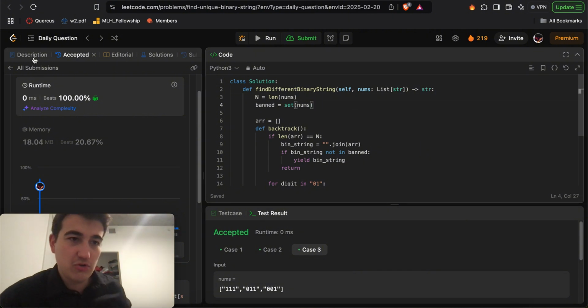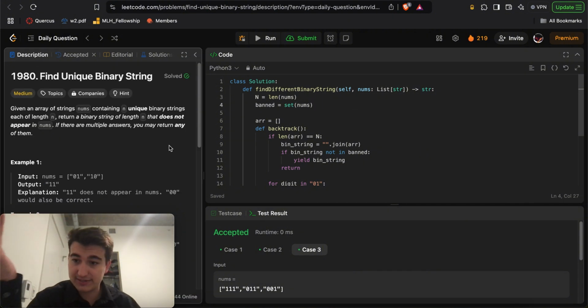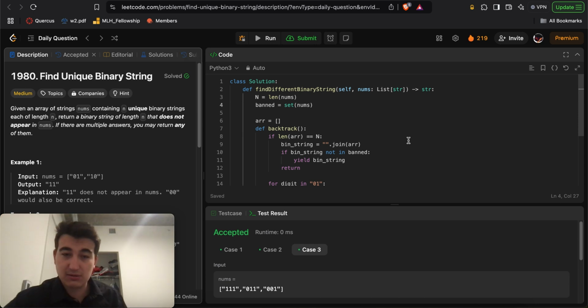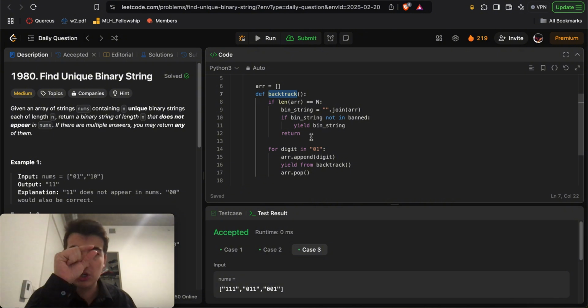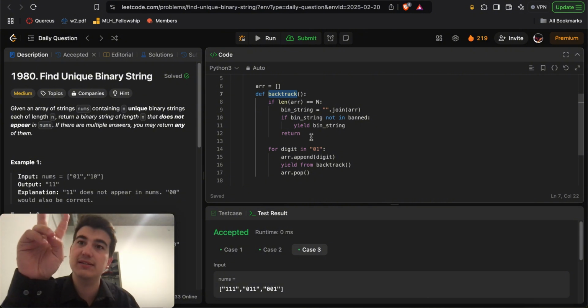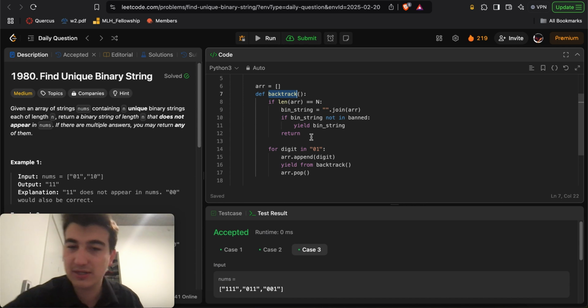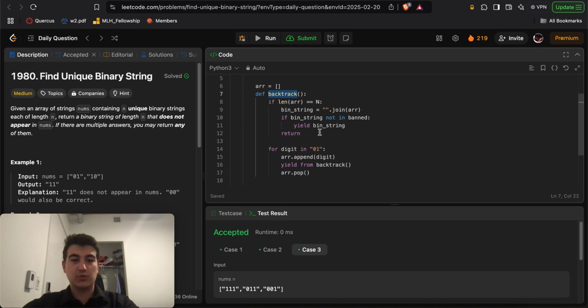We're essentially going to enumerate over all the possible binary strings of length n, and just have a backtrack function to go through every single permutation, because every single position out of n positions can either be a 0 or 1, right? For each one, you have 2 possibilities. So it'll be 2 to the n possible permutations, all right?